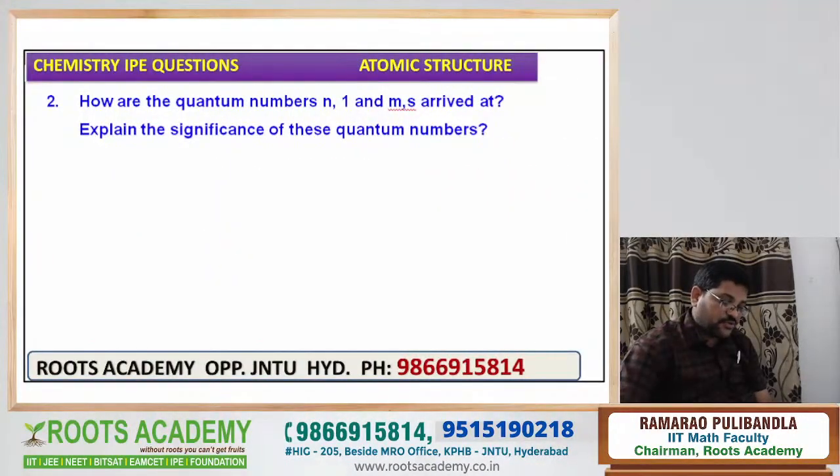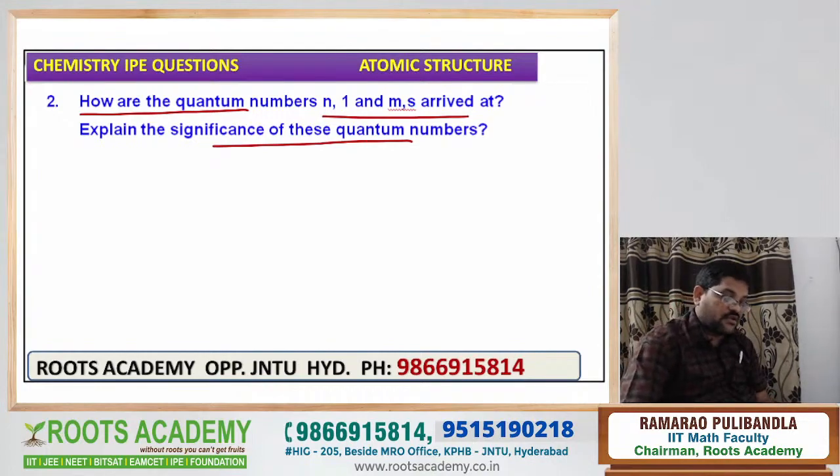Now regarding the next question, see. How are the quantum numbers n, l, m, s arrived? Explain the significance of these quantum numbers. First of all, this is again one of the beautiful questions. Now see, how are the quantum numbers n, l, m, s arrived?